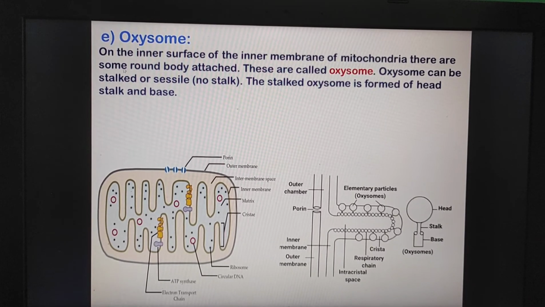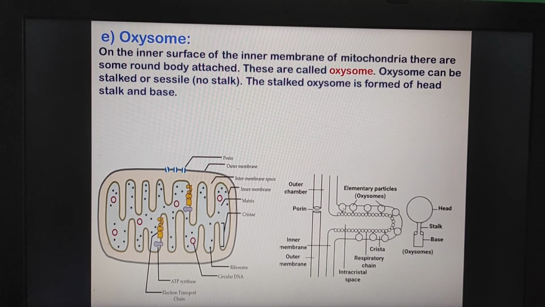It also has oxysomes. What is an oxysome? On the inner surface of the inner membrane of mitochondria, there are some round bodies attached. These are called oxysomes. Here you can see the cristae, and this inner membrane has this kind of round-like structure. This is called an oxysome.